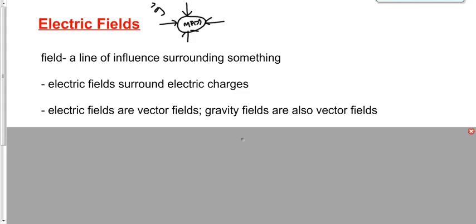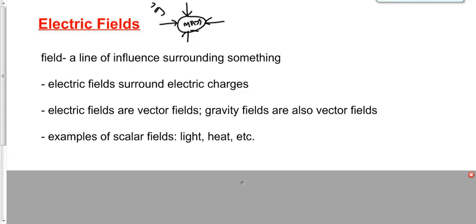Just like gravity fields, electric fields are vector fields. Means not that they travel in a certain direction, but rather that they influence in a particular direction. Our gravitational field lines are drawn toward the producer, toward the mass. Our electric field lines are drawn toward or away, which means they influence objects in a particular direction, either toward or away from the producer. Therefore, vector fields. Unlike a scalar field, for example, a light field or a heat field that has an influence on things, but doesn't influence things in a particular direction.